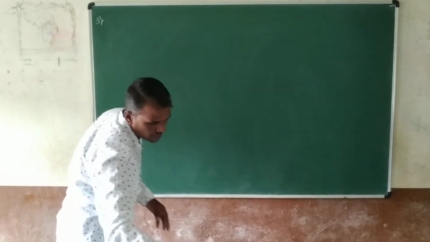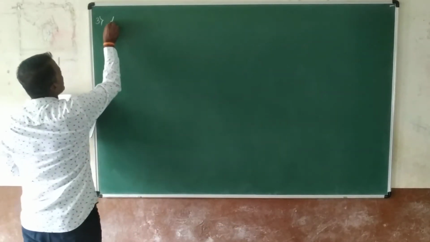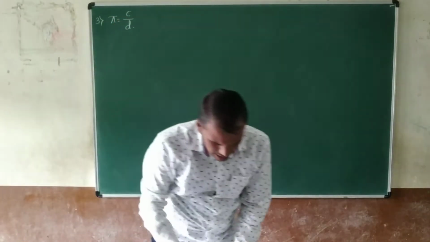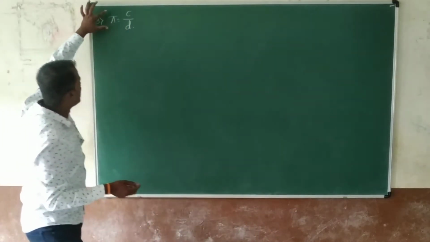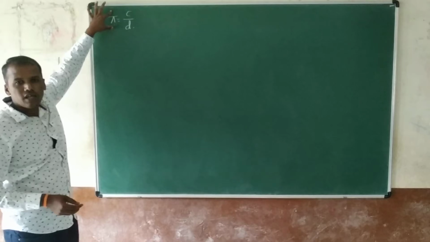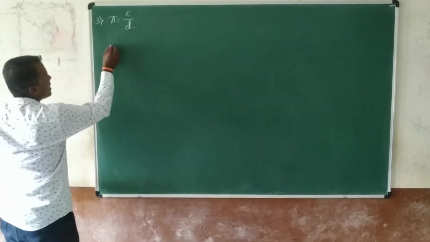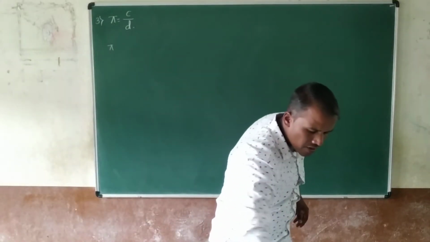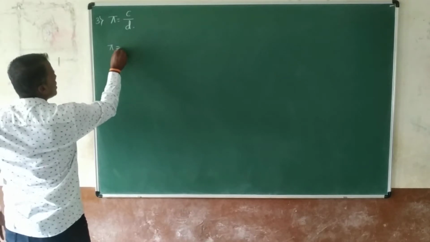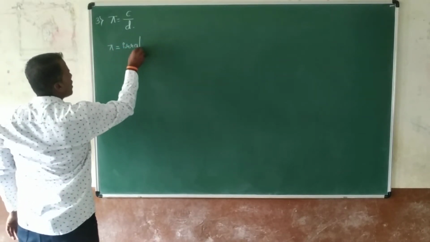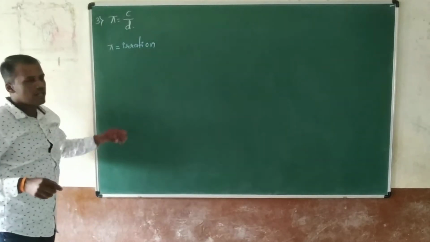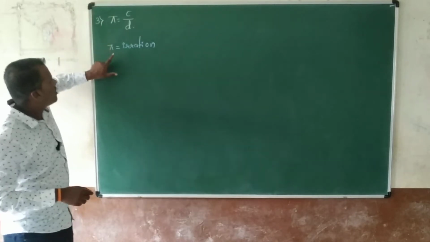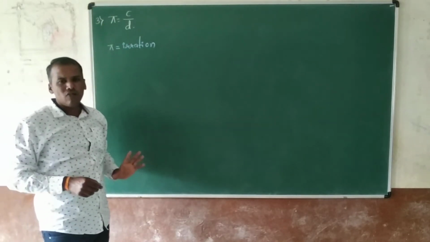Write that pi is equal to c divided by d. They ask that pi gives a contradiction of an irrational number. We know that pi is an irrational number. That is the concept we already know. But from this expression we assume that it contradicts pi being irrational. How do you solve that?